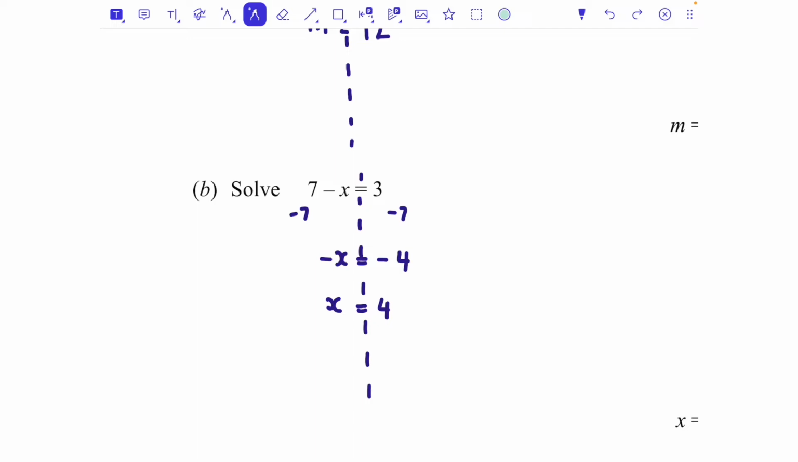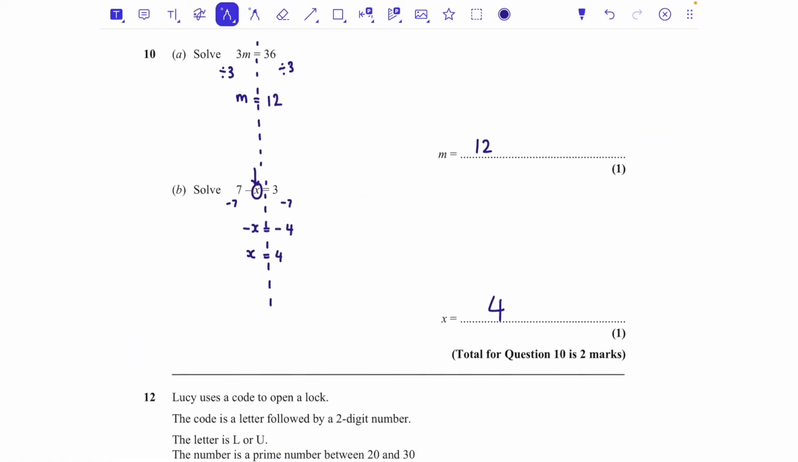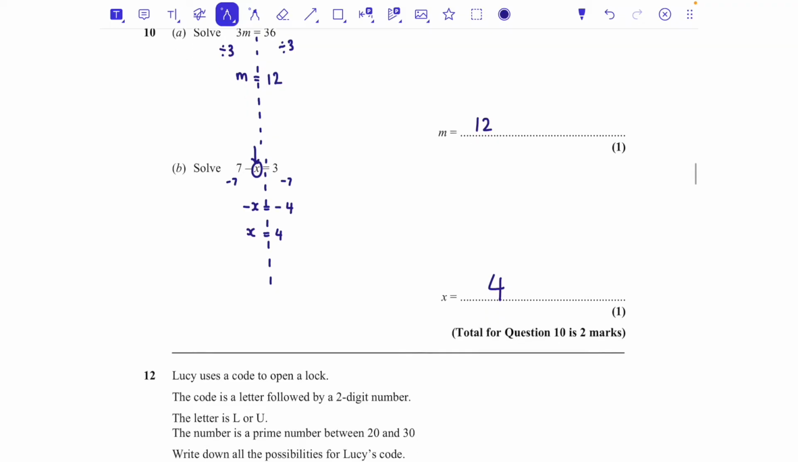So if we read this again, 7 take away something equals 3. What number here makes that make sense? 7 take away 4, so x must be 4. So 4 is your answer, whichever way you did it. If you've got 4 on the answer line, that's worth 1 mark.